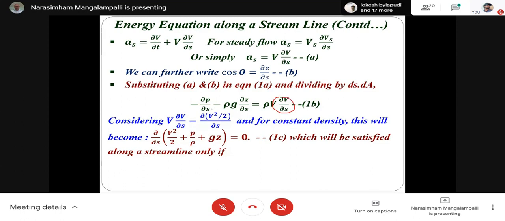Dou by dou S of P, dou by dou S of V square by 2, and dou by dou S of Gz.